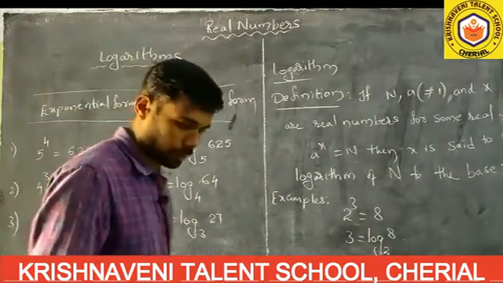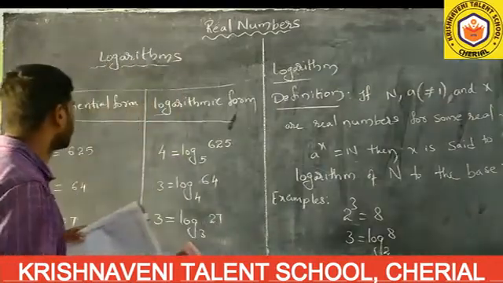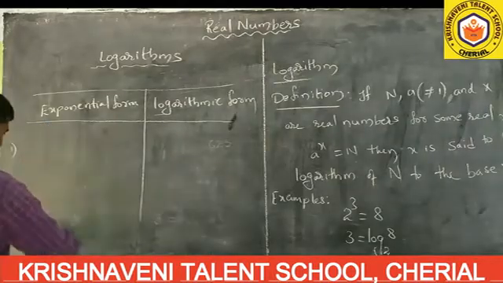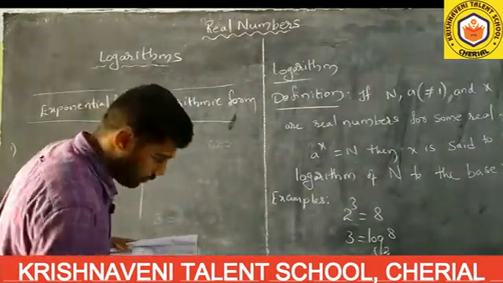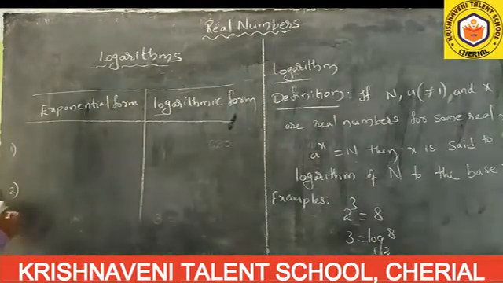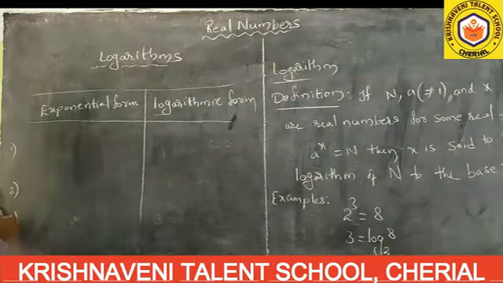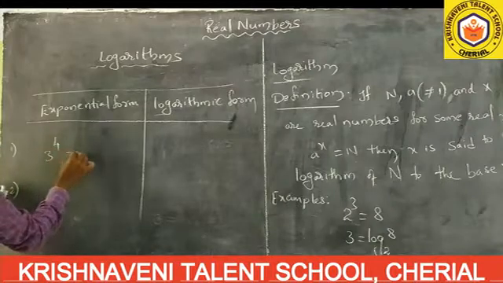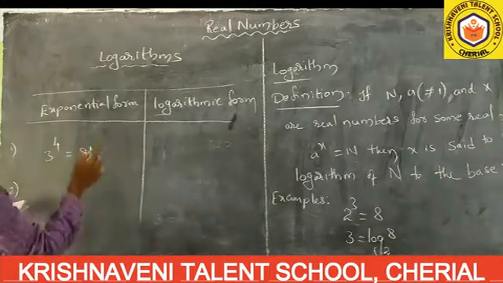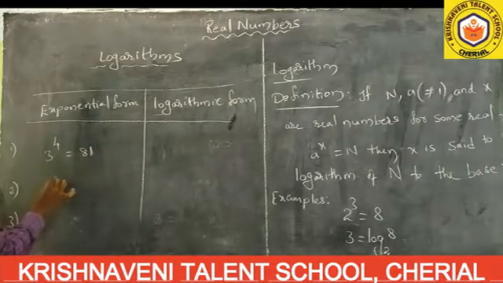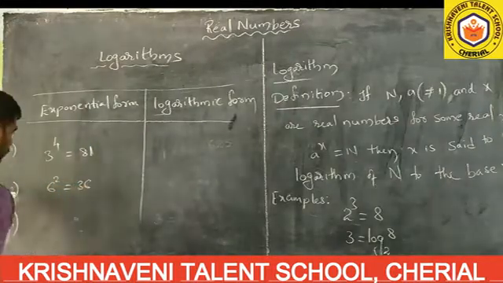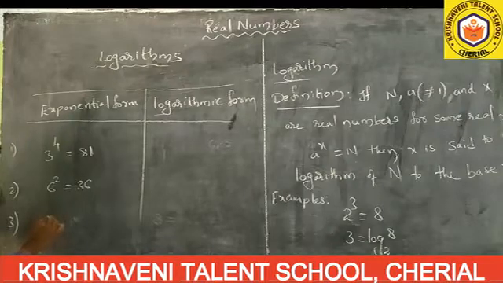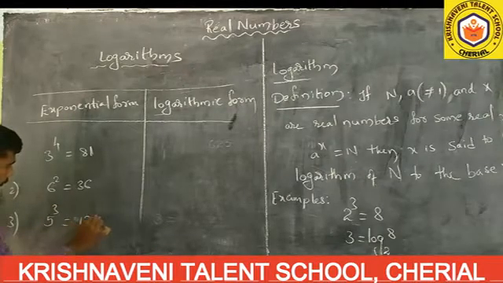Now you try some problems yourself. Three to the power of 4 equals 81, write it in logarithmic form. 6 square 36, convert into logarithmic form. 5 cube 125.